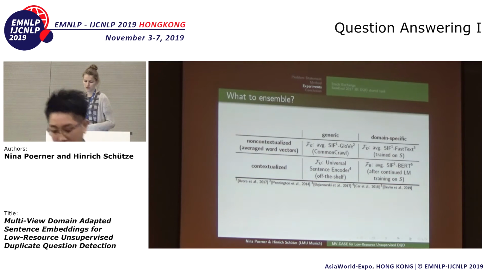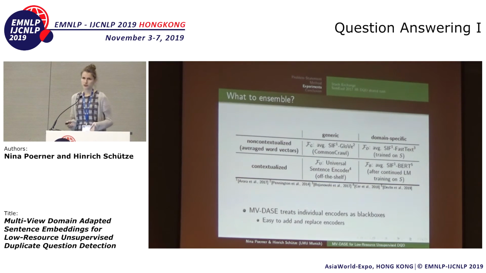In the bottom left, you have the Universal Sentence Encoder by Daniel Cer. We use this as an off-the-shelf model. And on the bottom right, you have BERT. In the case of BERT, we downloaded the pre-trained model, but continued training it as an unsupervised language model on the forum data. And then at test time, we simply average over vectors. What's important to note here is that the method treats these encoders as black boxes, so you could easily add new encoders, replace them. You could even put a web service in there or something that you don't really have access to.